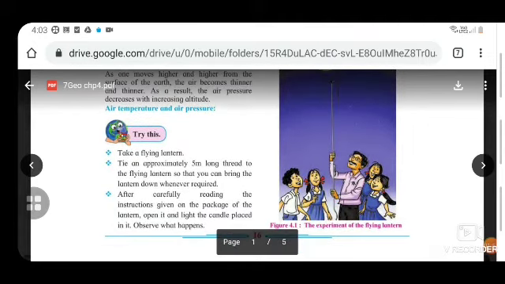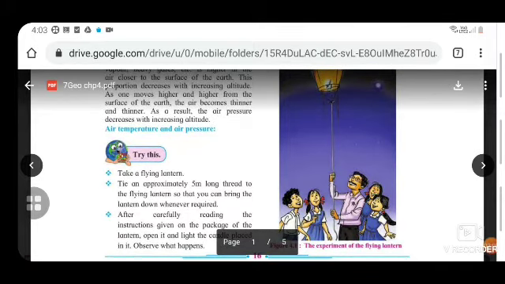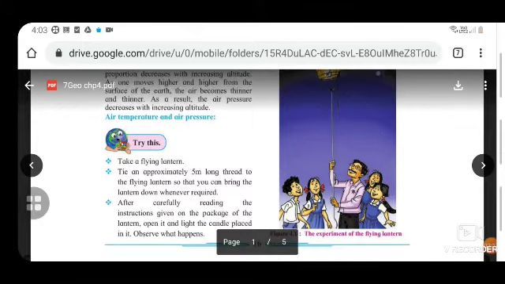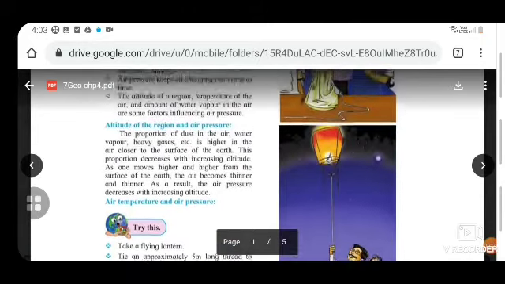So if we read about air temperature and air pressure, before reading we try out an activity. Take a flying lantern, tie an approximately 5-meter long thread to it so that you can bring the lantern down whenever required. After carefully reading the instructions given in the package of the lantern, open it and light the candle placed in it. Now observe what happens.